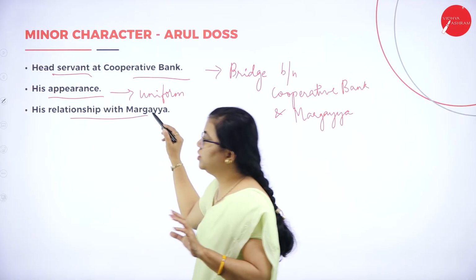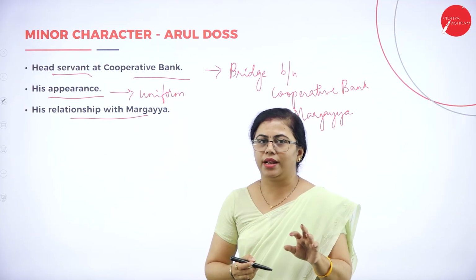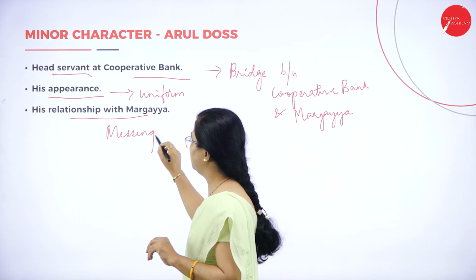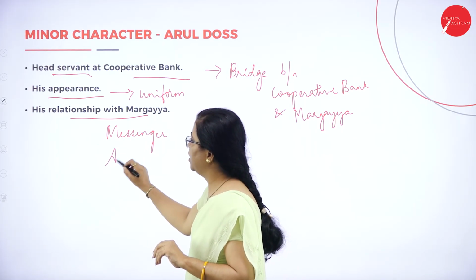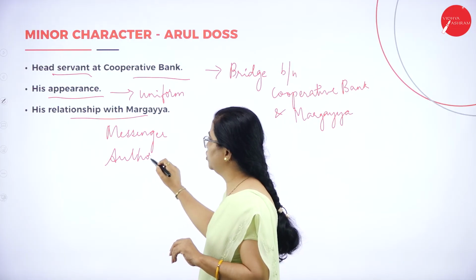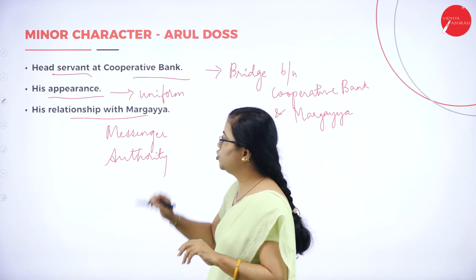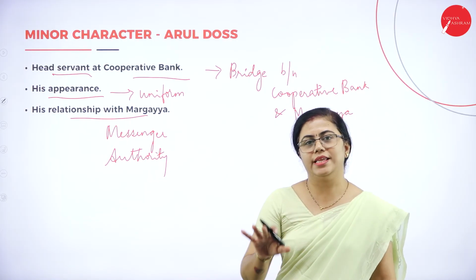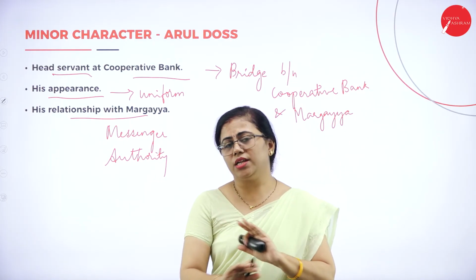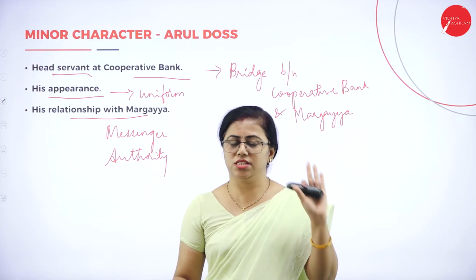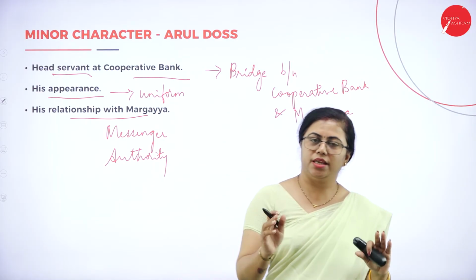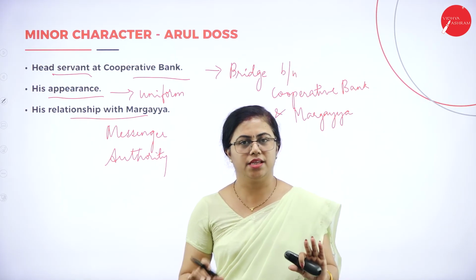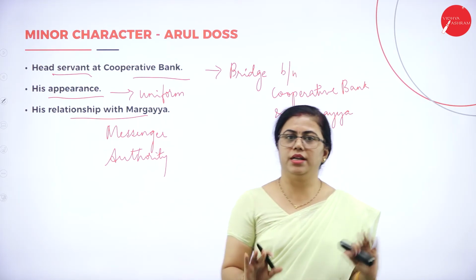So when you write about this relationship with Margaya, you can write that he is just a messenger, nothing else. He tries to show authority, he tries to prove authority over this Margaya. All these things you can mention. He has no relationship with the villagers. He is just talking to Margaya. He is just a messenger between the secretary and Margaya. That's it. He has no other relationship with anybody else.